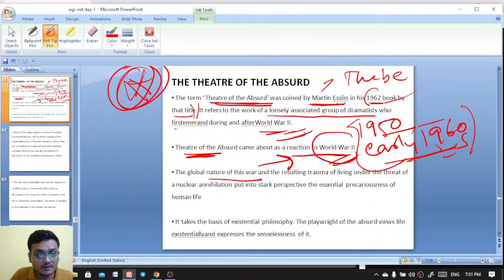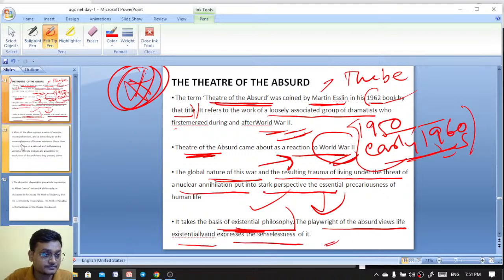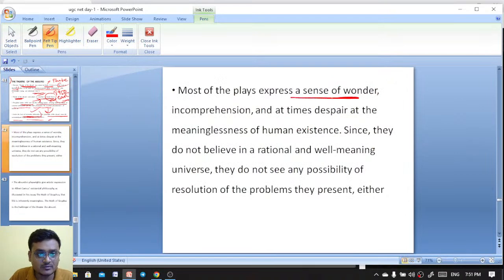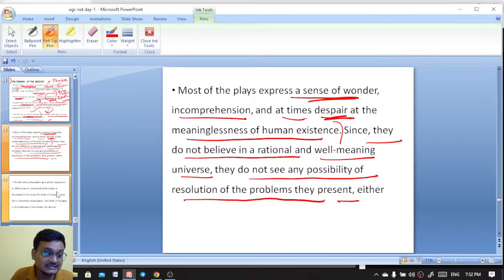The global nature of this war and the resulting trauma of living under the threat of nuclear annihilation put into stark perspective the essential precariousness of human life. It takes the basis of existential philosophy. The playwright of the absurd views life existentially and expresses the senselessness of it. Most of the plays express a sense of wonder, incomprehension, at times despair at the meaninglessness of human existence. Since they do not believe in a rational and well-meaning universe, they do not see any possibility of resolution of the problems they present either.